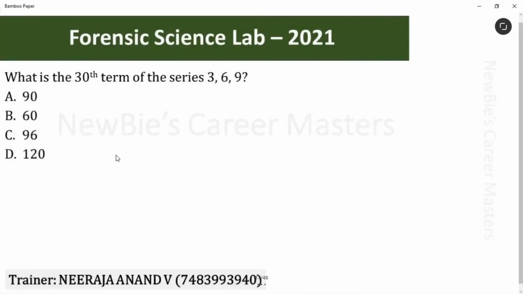Newbies, next question is, what is the 30th term of the series? 3, 6, 9. Okay, let me take the series here. 3, 6, 9. Next value? Yes, 12, 15. Like this. They're asking for 30th term. Very simple. Just observe this. This is 3 tables, right? See, 3 1s are, 3 2s are, 3 3s are. Then what is 3 30s are? 3 into 30 is 90. That's simple. Am I clear? See, option A is the answer for this question.